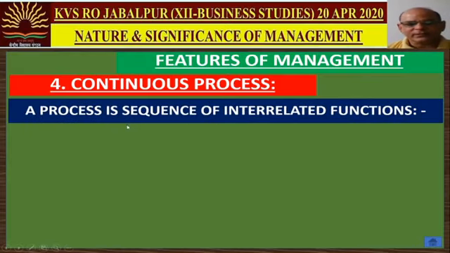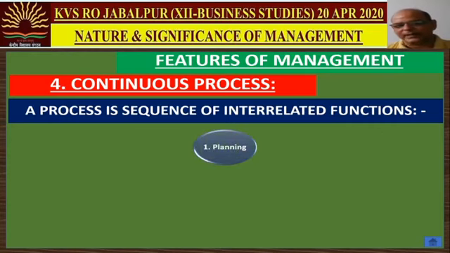First of all, a process is a sequence of interrelated functions. आपस में जो कनेक्टेड हैं उन फंक्शंस के एक प्री डिटरमाइंड सीक्वेंस को हम बोलते हैं प्रोसेस. So management is a process. How? What are the functions? Number one, planning. Planning means to decide in advance what to do, how to do, when to do and who will be doing it. Meaning creating a blueprint. Future में हम क्या करेंगे? This is planning.